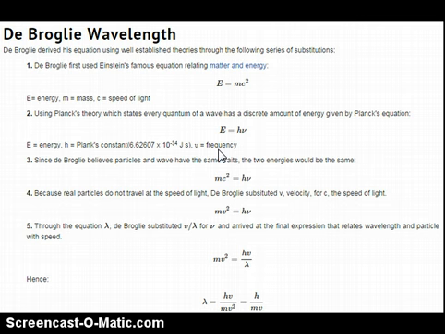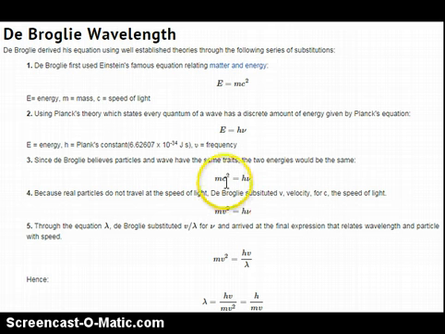Now, because de Broglie believed that waves and particles had the same traits, he made both of these equations equal to each other. So that's why we have Einstein's part is equal to Planck's part. And then, because real particles do not travel at the speed of light, de Broglie substituted the speed of light with velocity.